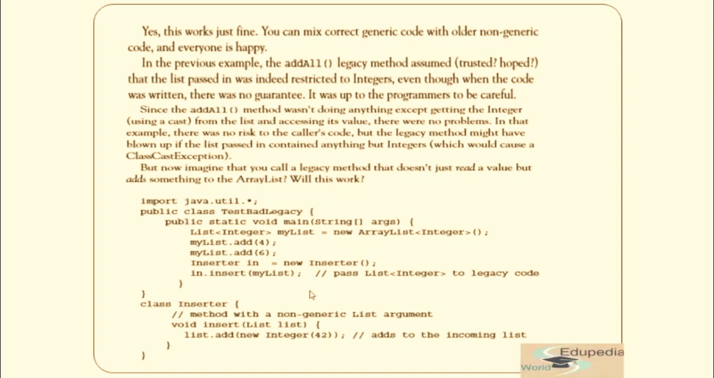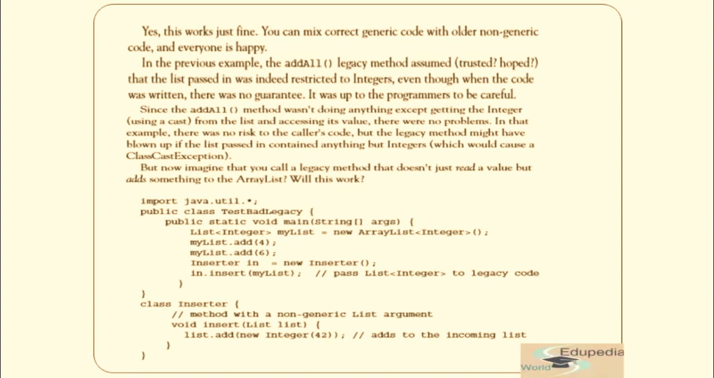Now imagine that there's a method that is adding something to the ArrayList. For example, over here you can see similarly we have a myList which takes integers. We are adding two integers, and then there is a class Inserter, and we are calling Inserter's insert method and passing myList. Let's see what this insert method does in the Inserter class. This is a method with a non-generic list argument. It simply takes a list and does list.add, passing new Integer 42. So you see we have actually passed a new Integer 42.